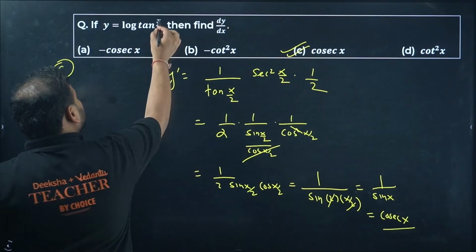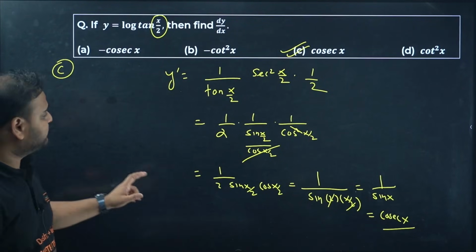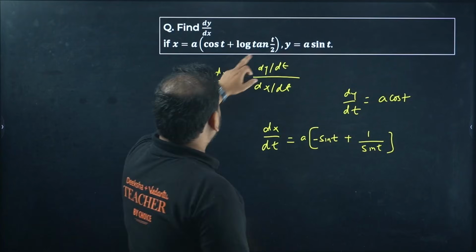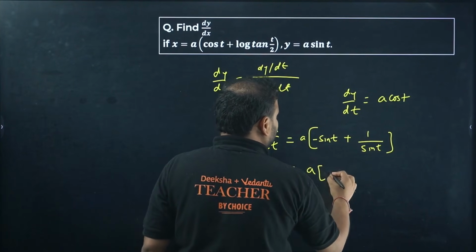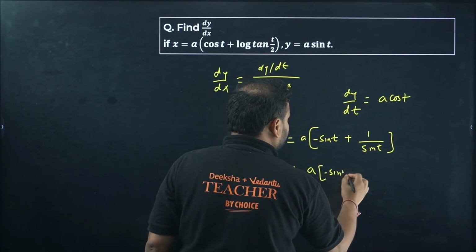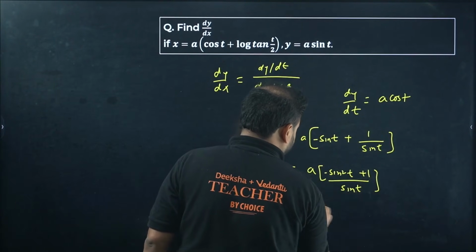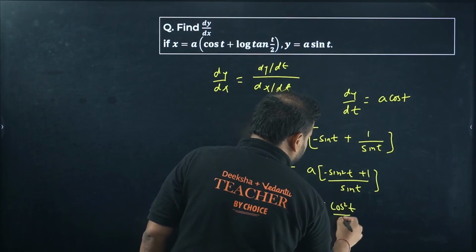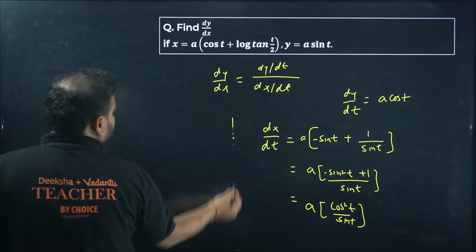If I take this as t by 2, it becomes cosec t or 1 by sine t. Same way over here, if I have t by 2, it will become 1 by sine t. Combine them. You get here sine square t plus 1 by sine t. You get here a cos square t by sine t. Okay, now take the ratio.